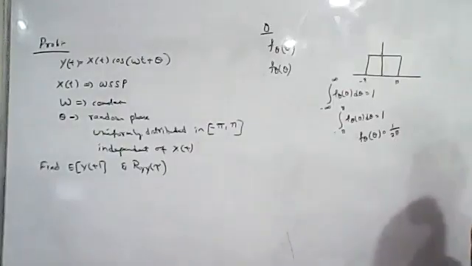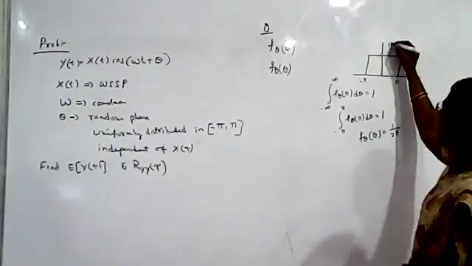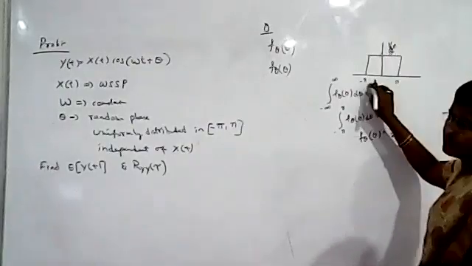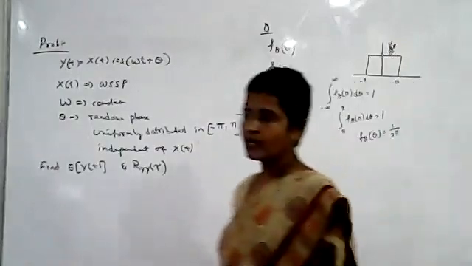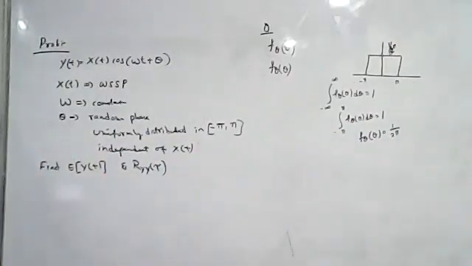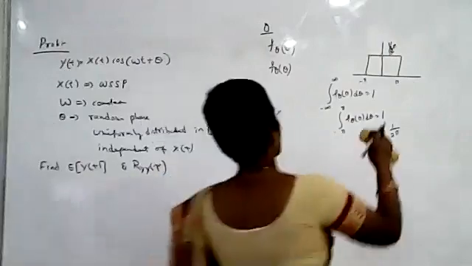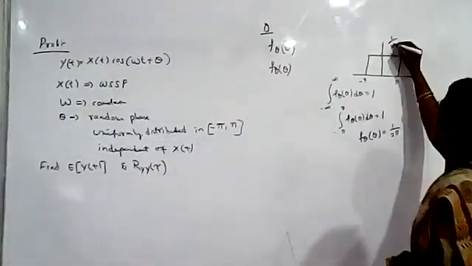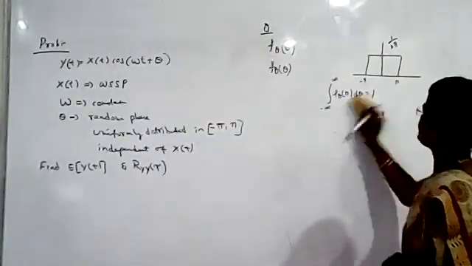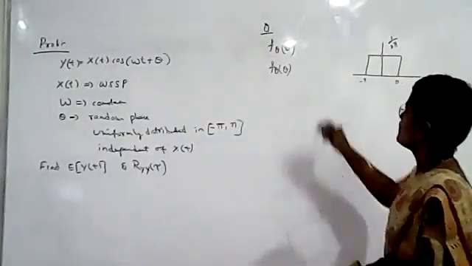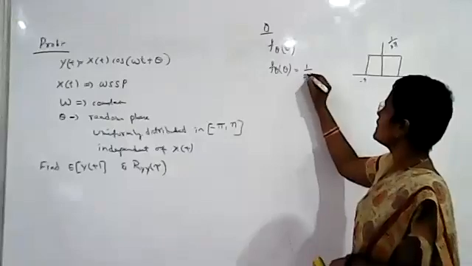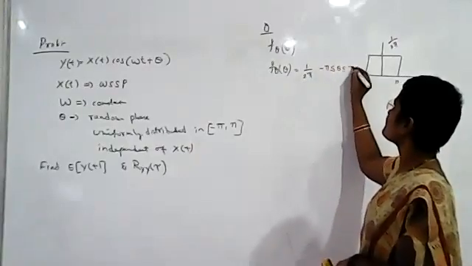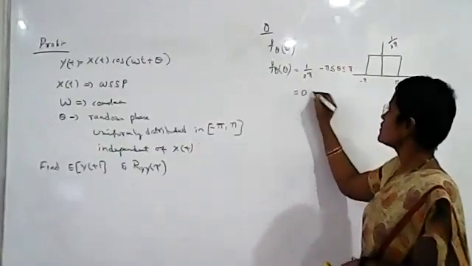So f theta of theta is 1 by 2 pi in the range minus pi to plus pi, and 0 otherwise.